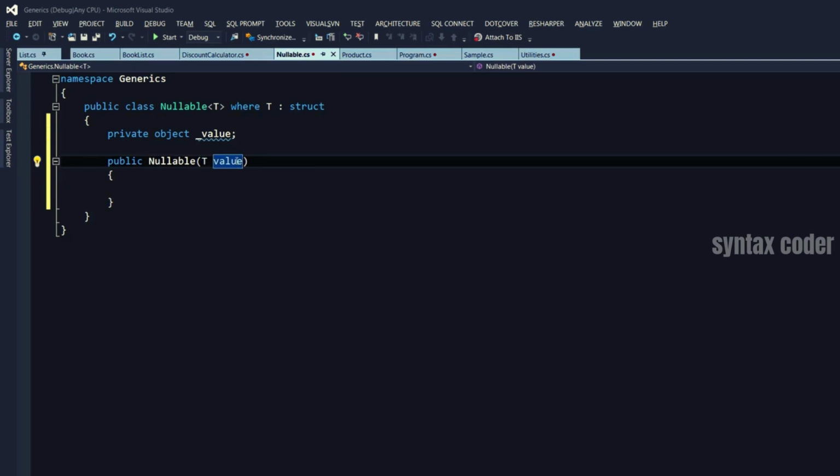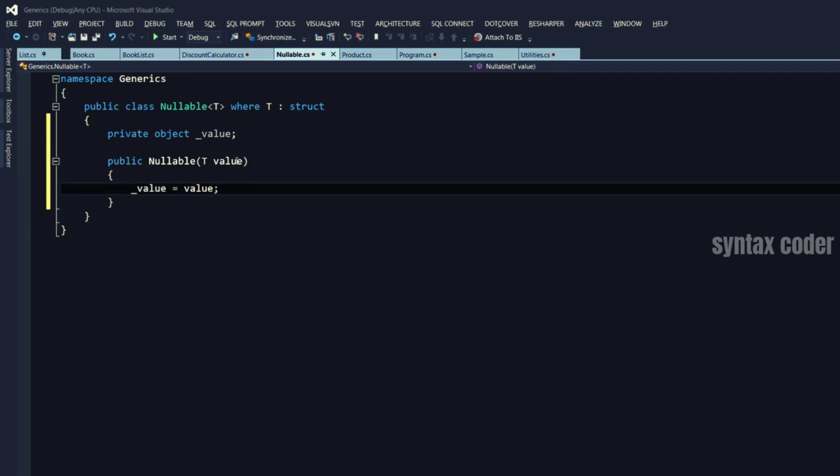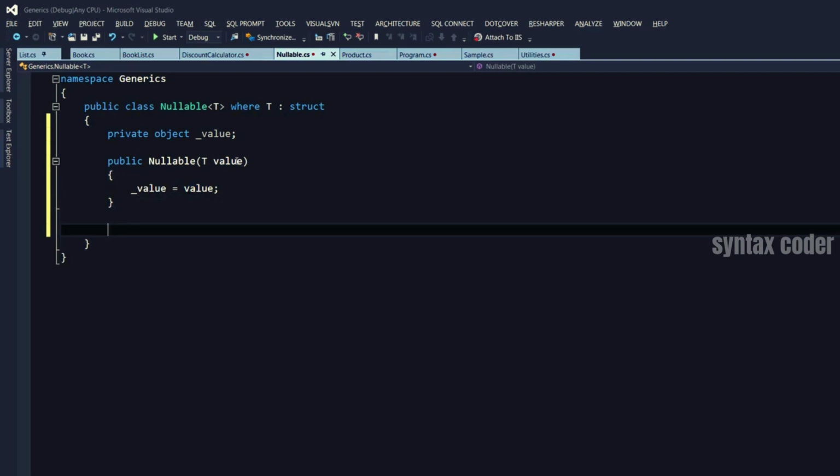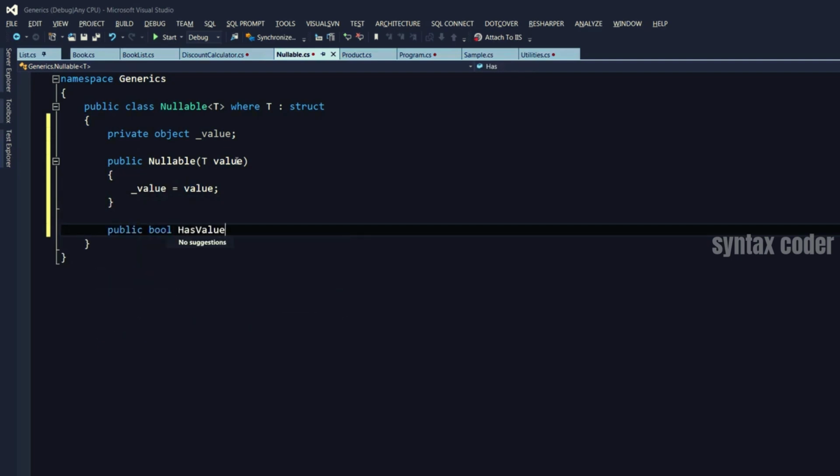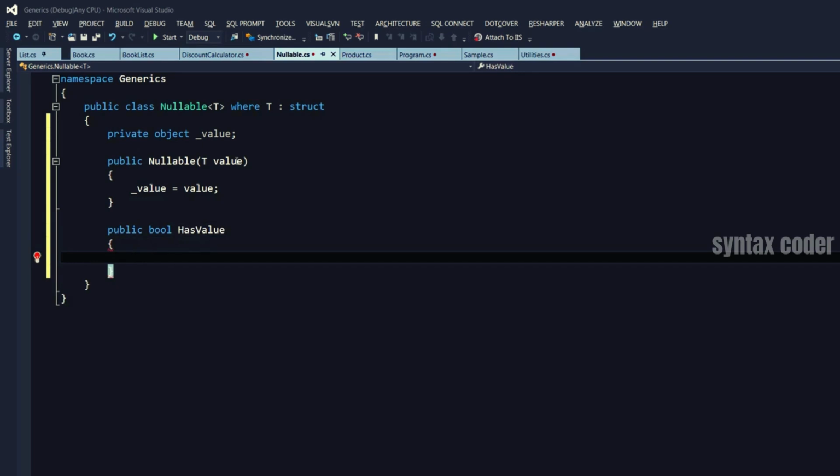We can press Alt and Enter here, and Enter. And it automatically initializes my private field with the value passed in the constructor. Now I want this class to have a property called HasValue. So if my object has a value, it returns true. Otherwise, if it's null, it returns false. Get return. So if value is not null, return true.